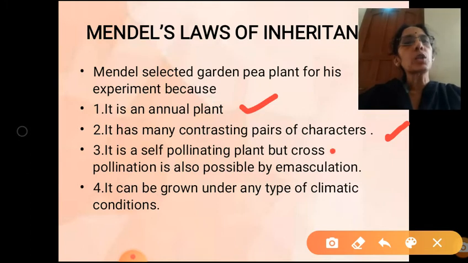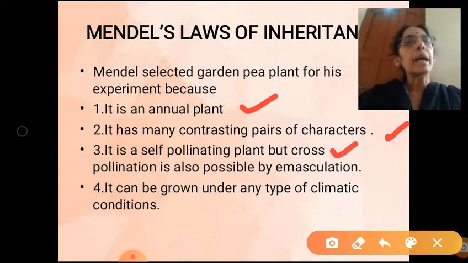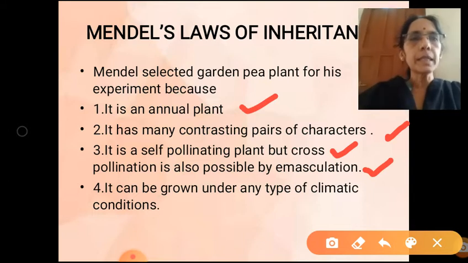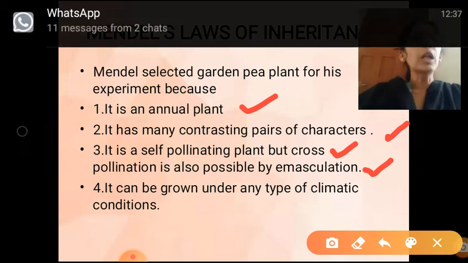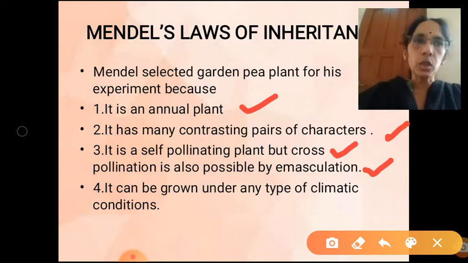But what is also possible? Cross-pollination is also possible in this plant by means of emasculation. You have already studied in your first unit what is emasculation. It is the removal of anther before the plant matures. That is what is called emasculation. Actually the plant is self-pollinating, but cross-pollination is also possible by means of a technique called emasculation.